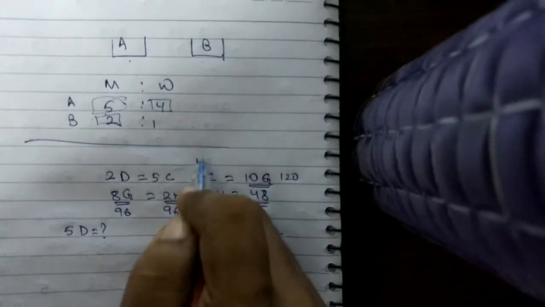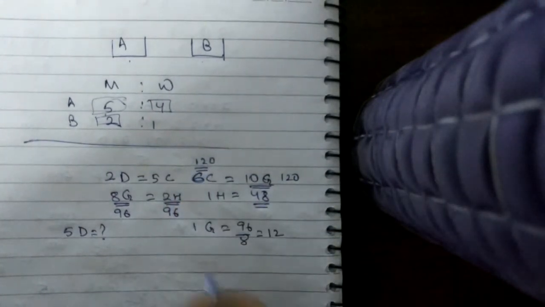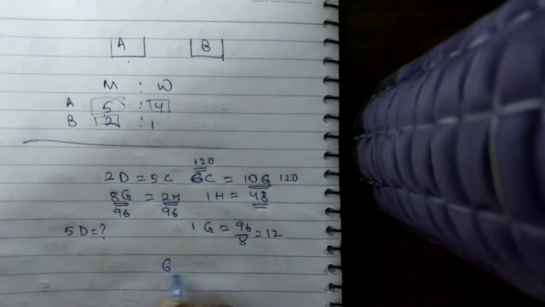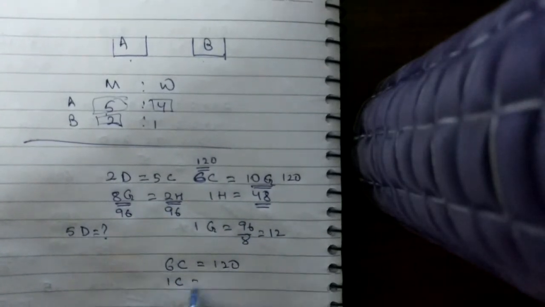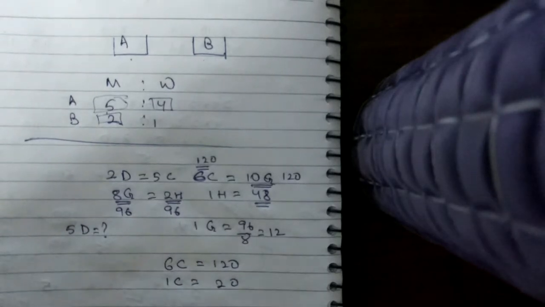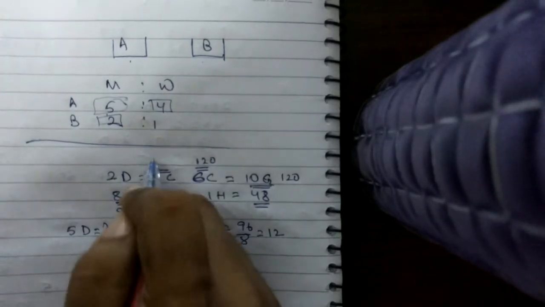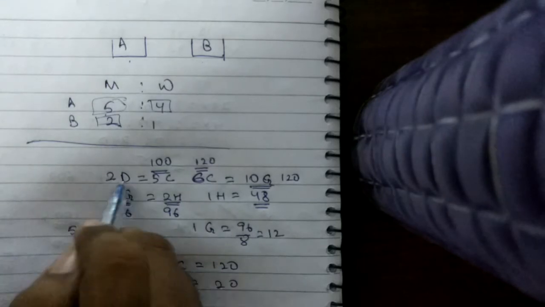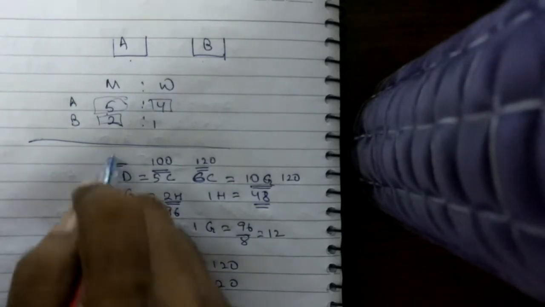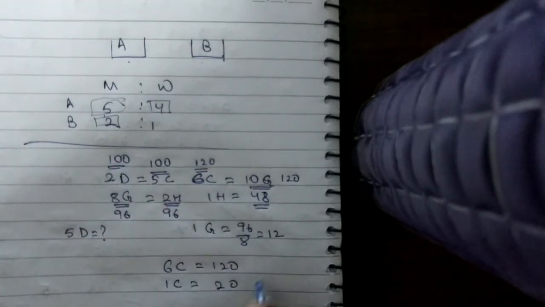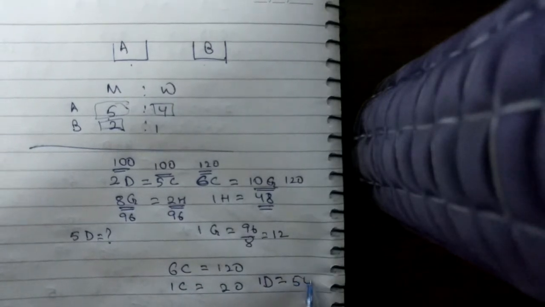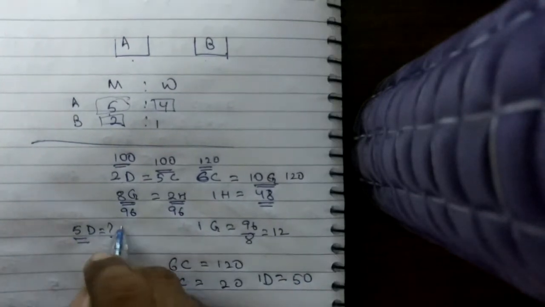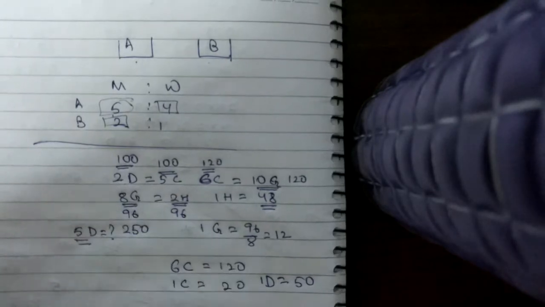So 6 cats is also equal to 120. So 1 cat will be equal to 20. So 5 cats will be equal to 100. So 2 dogs will be equal to 100. So 1 dog will be equal to 50. So 5 dogs will be equal to 250.